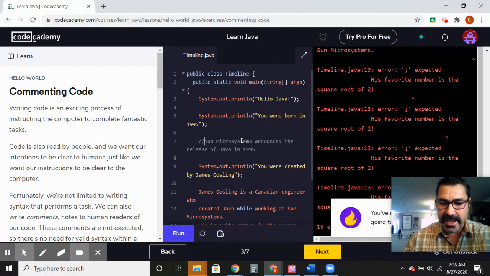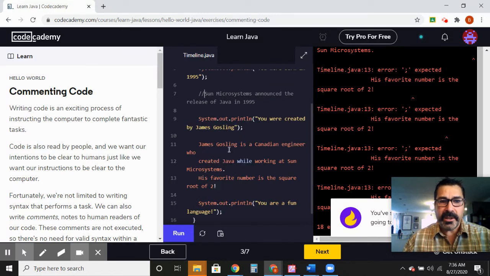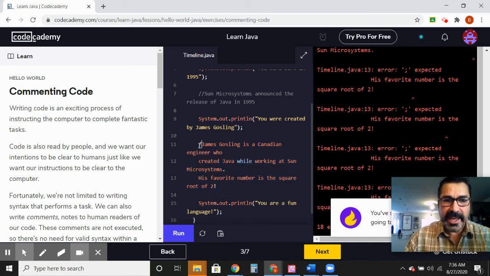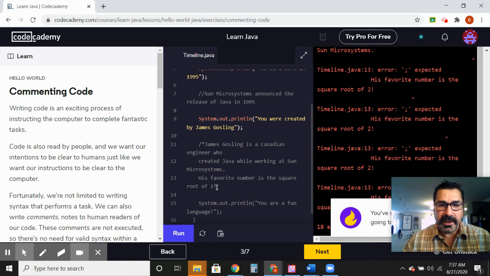So I'm going to put // there. Now when we get down over here, this is a big long comment. This was, again, meant for human readers. So what we're going to do is put a / and then the star symbol, which you can find on your keyboard. See if you can find that. And then we want to end it.